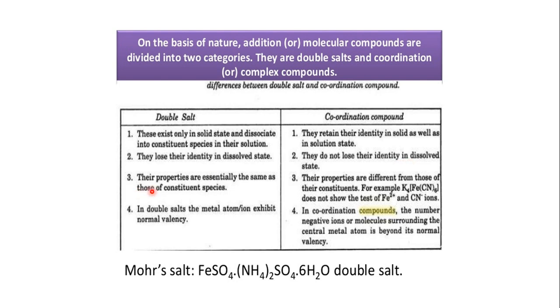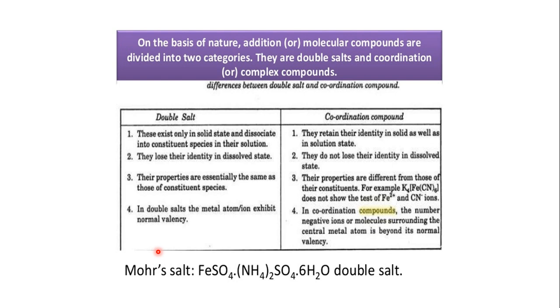The third is that the properties of a double salt are essentially the same as those of its constituent species, while in a coordination compound the properties are different from those of its constituents. For example, K4[Fe(CN)6] does not show the tests of Fe2+ and CN- ions. So the constituent ion properties are not shown in coordination compounds.